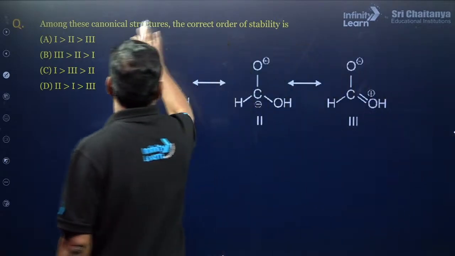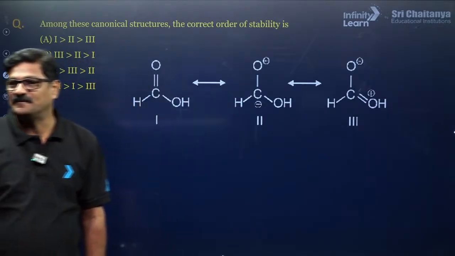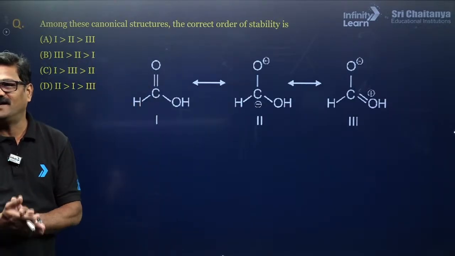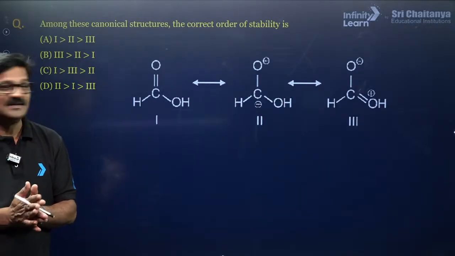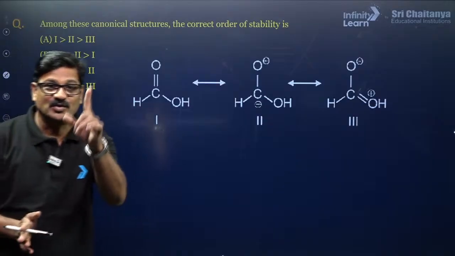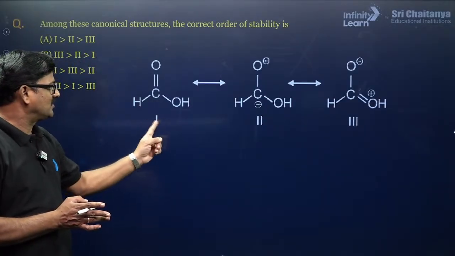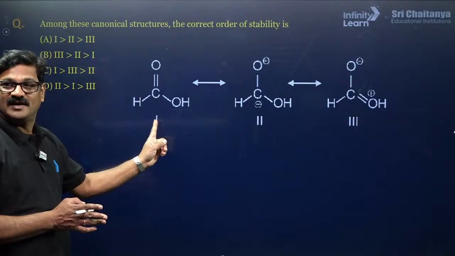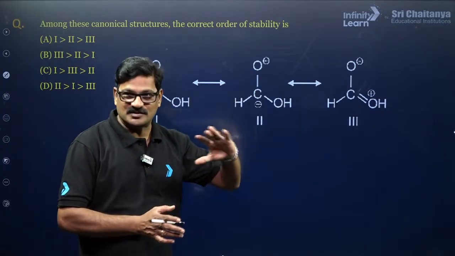Among these canonical structures, what is the correct order of stability? Khalil, hi, good afternoon. What is the answer for this question? Make it fast, Khalil. So, rule number 1, the neutral structure is going to be more stable. This is a neutral one, right? And then the charged structures. So, one is more stable.